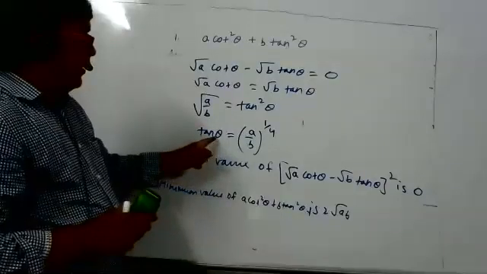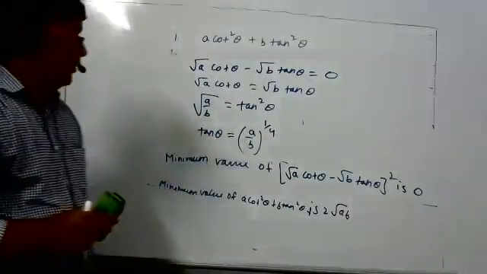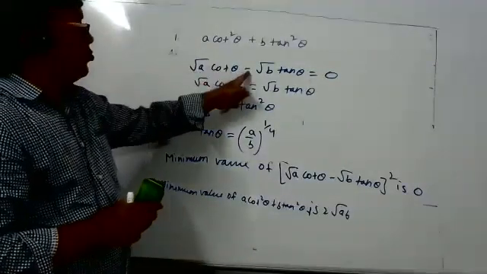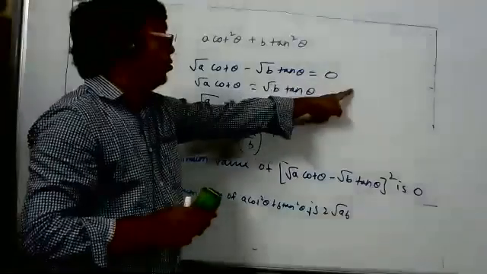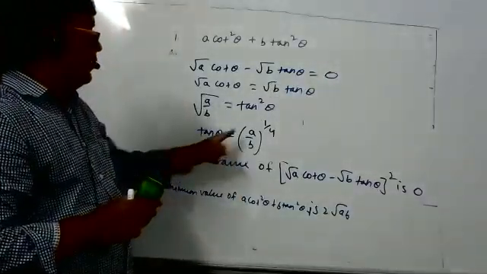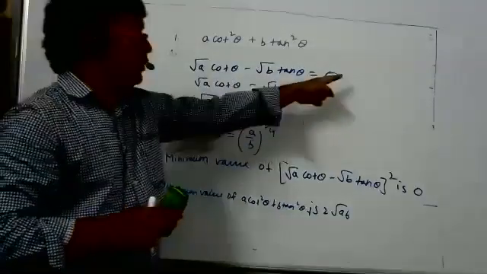Sir, the value should be 0, sir. 0 only. If you put such theta, what happened? This entire value will be 0 only. That only we solved in the equation. Root A cot theta minus root B tan theta equal to 0. The answer is: when you put theta in such a way that tan theta is equal to (A by B) to the power 1 by 4, then this expression is 0. We have proved that.